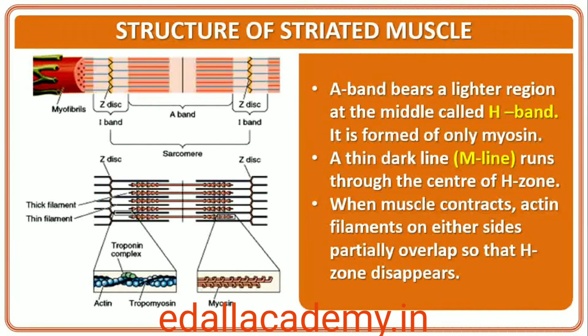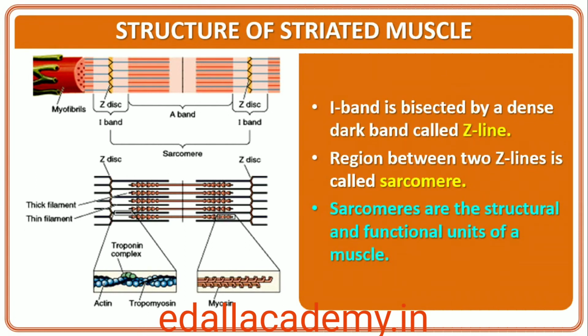The thick filaments in the A band are also held together in the middle of this band by a thin fibrous membrane called the M-line. The A and I bands are arranged alternately throughout the length of the myofibrils. The portion of the myofibril between two successive Z-lines is considered as the functional unit of contraction and is called a sarcomere.